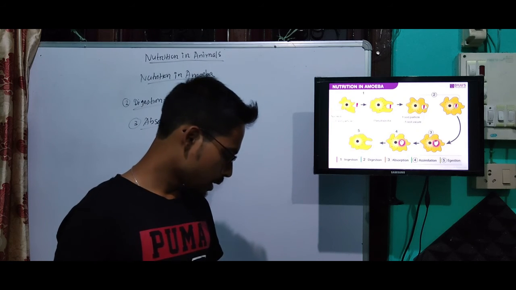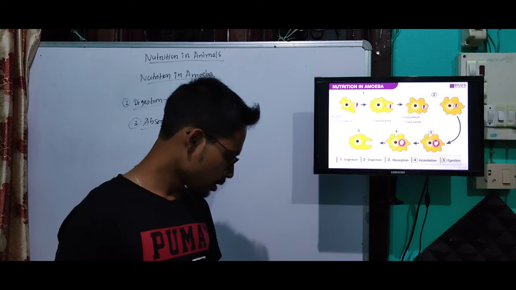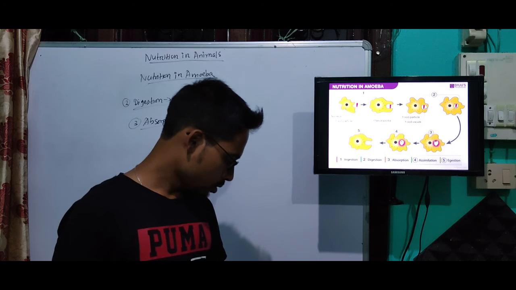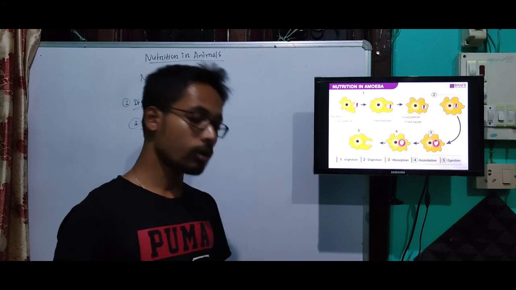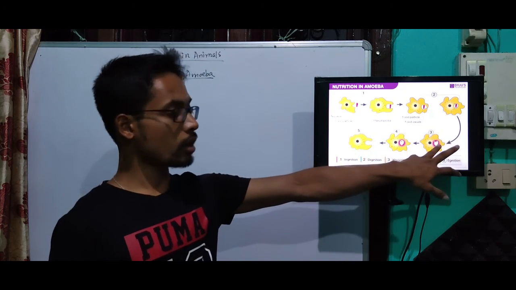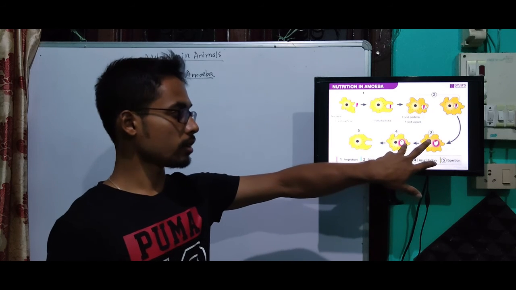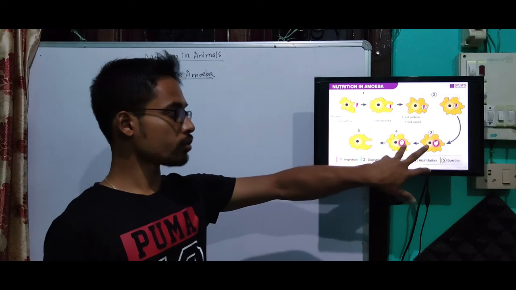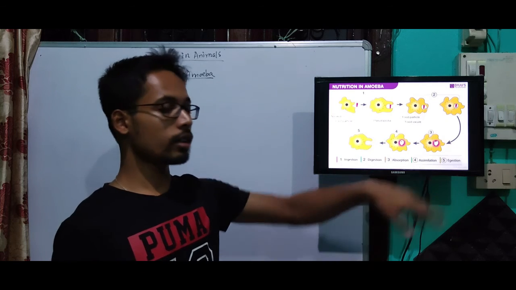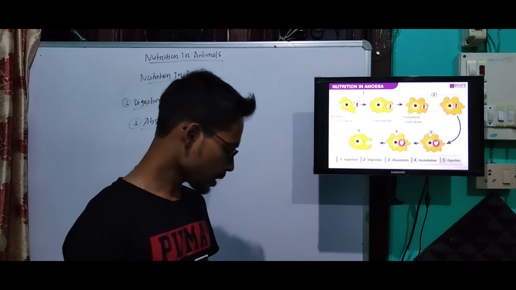The digested food spreads out from the food vacuole into the whole body of amoeba. After absorption of food, the food vacuole will gradually disappear.